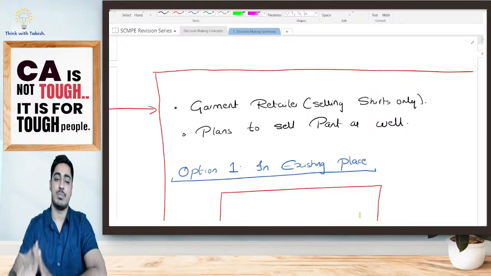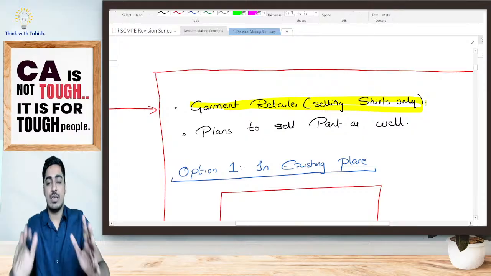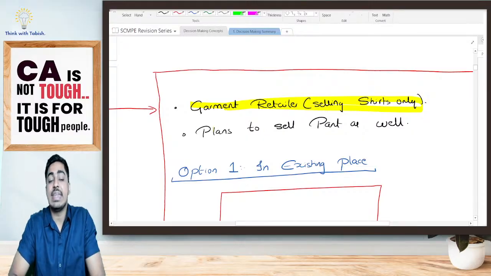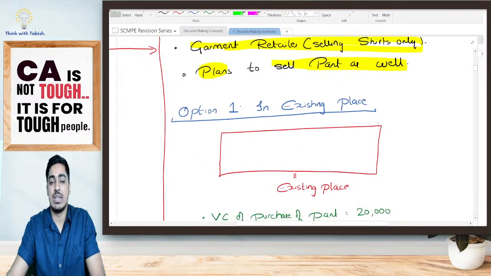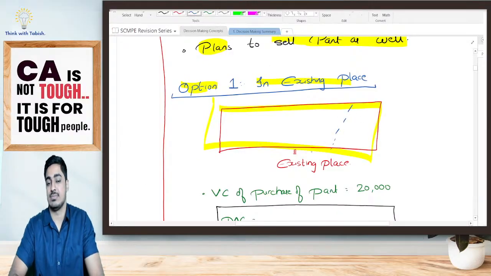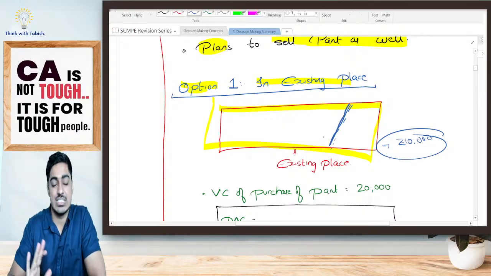Now, a very simple example, students. Suppose we are a garment retailer. Right now I'm having a shop where I'm selling shirts on retail. Now I'm having a plan that I should start selling pants, trousers, as well. Option number one: this is my existing place, my showroom. Here I have some extra space, for which I'm paying a rent of, say, 10,000 rupees. I have some extra space lying here, so I thought, why not start selling jeans as well.